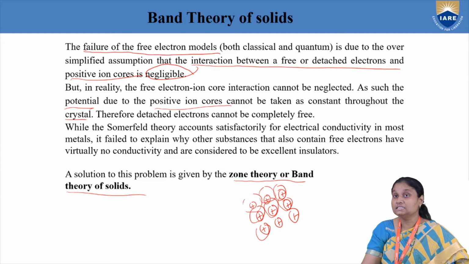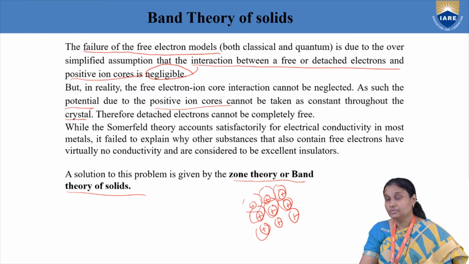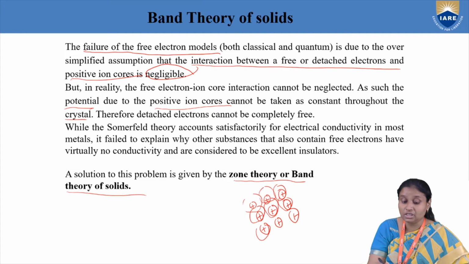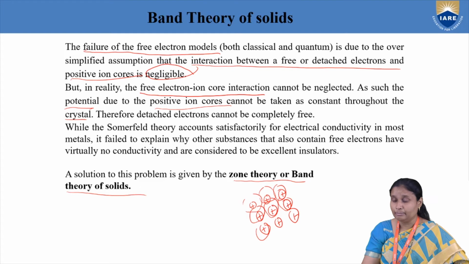But band theory takes that interaction into consideration, and it talks about the potential generated inside the crystal because of the electrostatic interaction between free electrons and positive ion core. So that was not neglected in band theory.